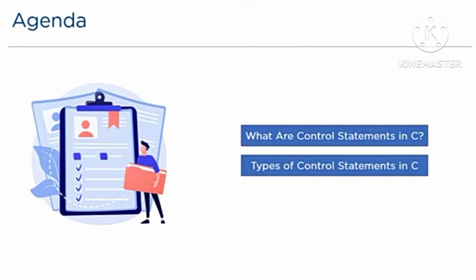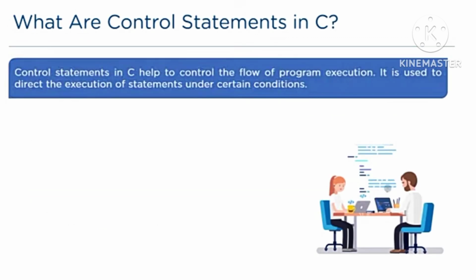First, what are the control statements in C? And types of control statements in C program. First, what are control statements in C? Control statements in C help to control the flow of program execution. It is used to direct the execution of statements under certain conditions.